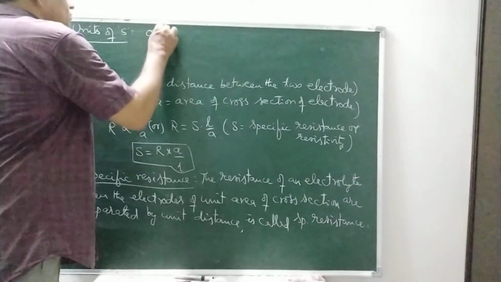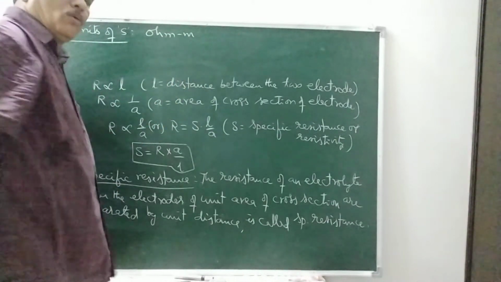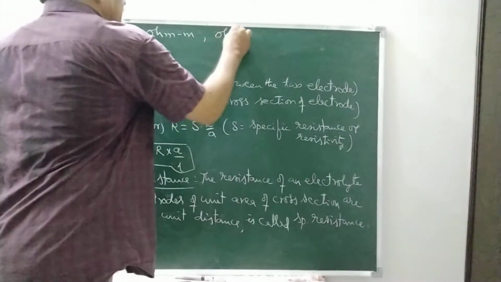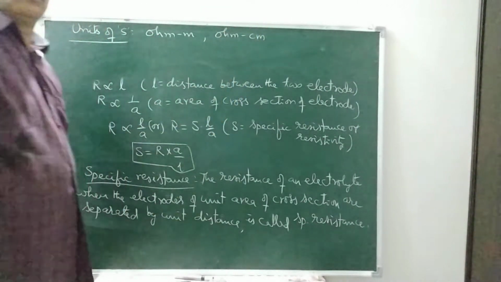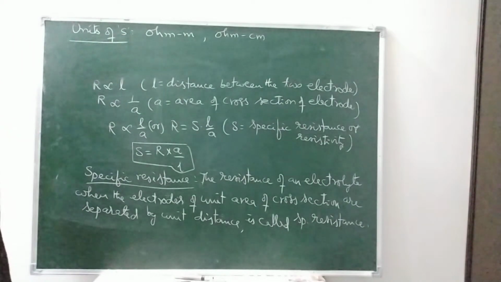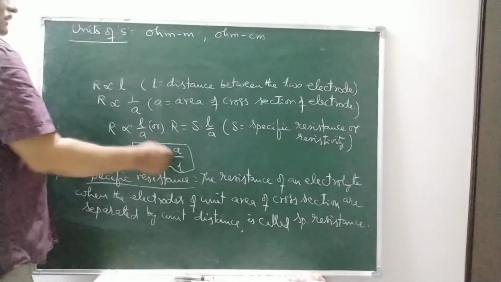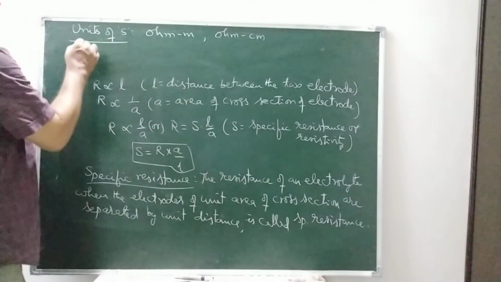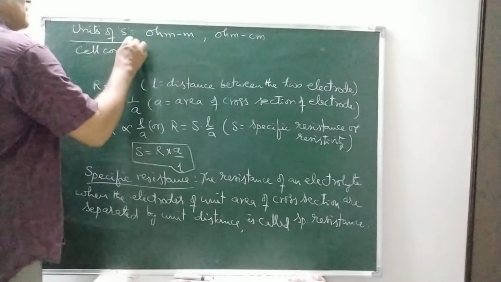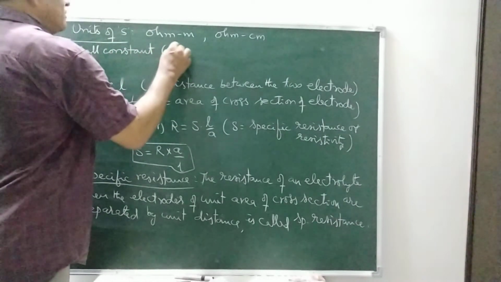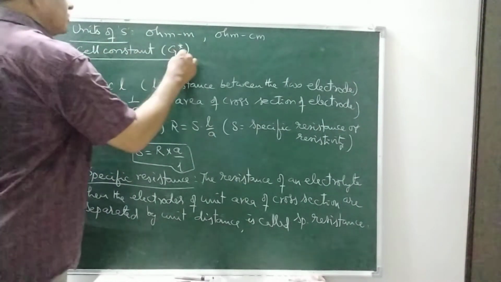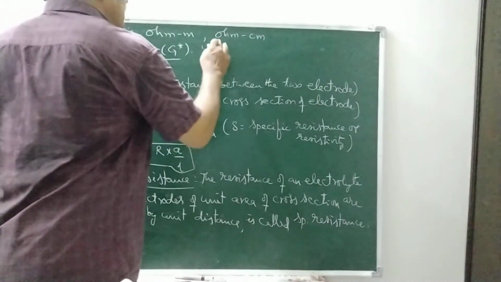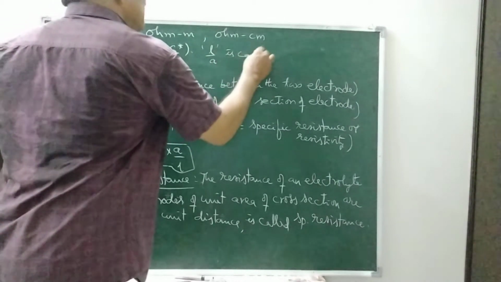So the unit is ohm meter. These are the SI units, or ohm centimeter in the CGS system. And here L by A is called the cell constant. It is denoted by G star. The L by A value is called the cell constant.